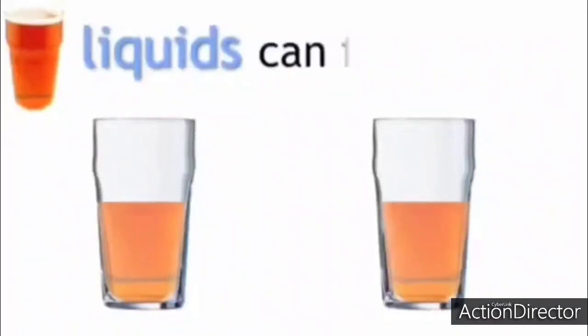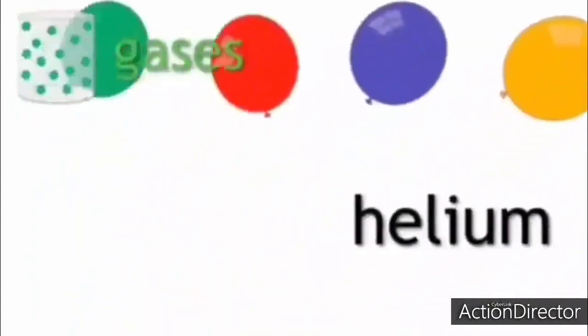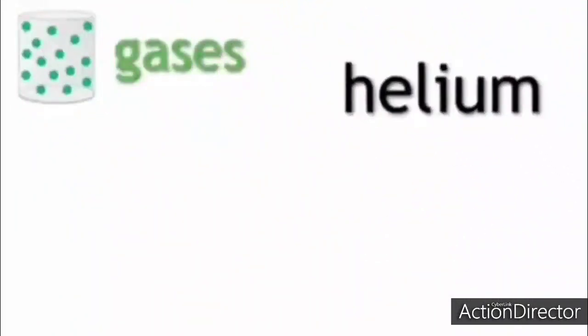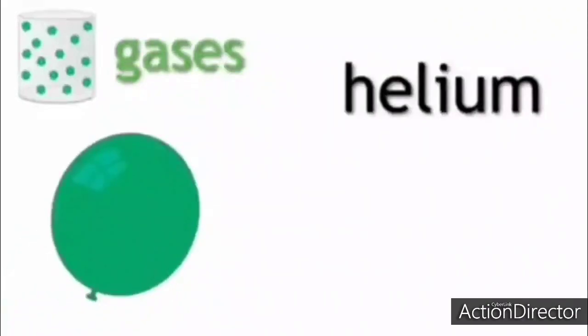Liquids take the shape of the container and can flow. So if you take 50 ml of water, it will fill differently in a jug and in a glass.